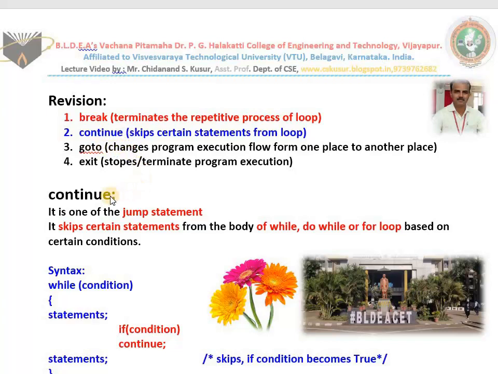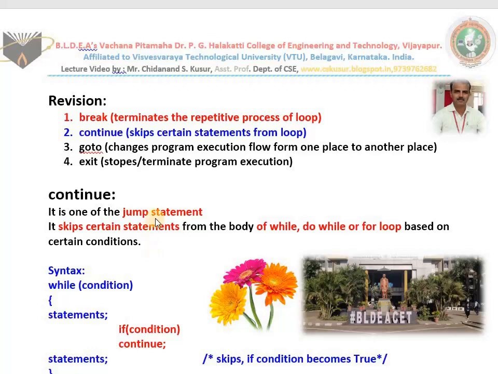And what is continue? How to explain in exam? Continue is one of the jump statements available in C language. It skips certain statements, means it will not execute them from the body of while, do while, or for based on certain conditions given by the programmer. These will be decided by us only. At what time we are not interested to execute, we have to decide, because we are developing the program.